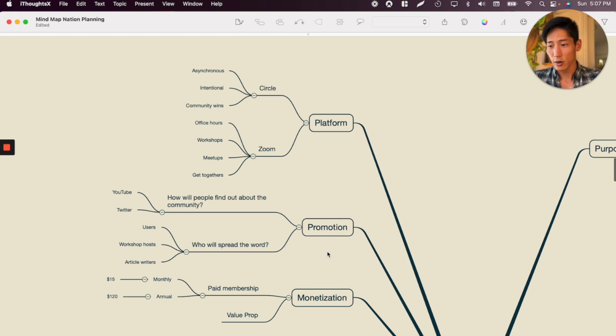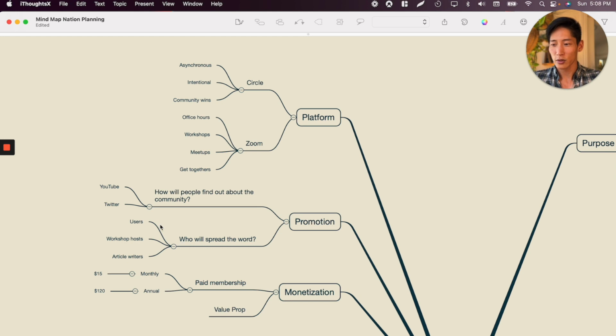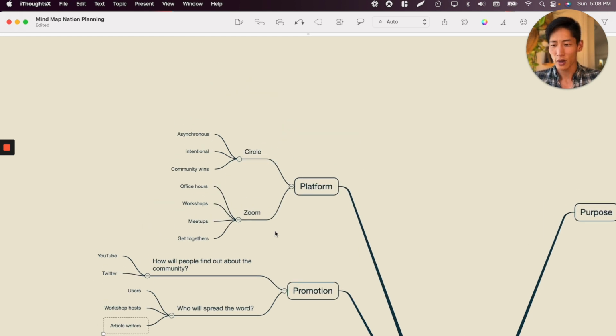And then we got promotion. How will people actually find out about this community once I'm ready to launch it? Well, definitely YouTube, right? Twitter I didn't use so much eventually down the line. And who will spread the word: users, workshop hosts, and article writers. I have no idea what article writers is because I never engaged them.